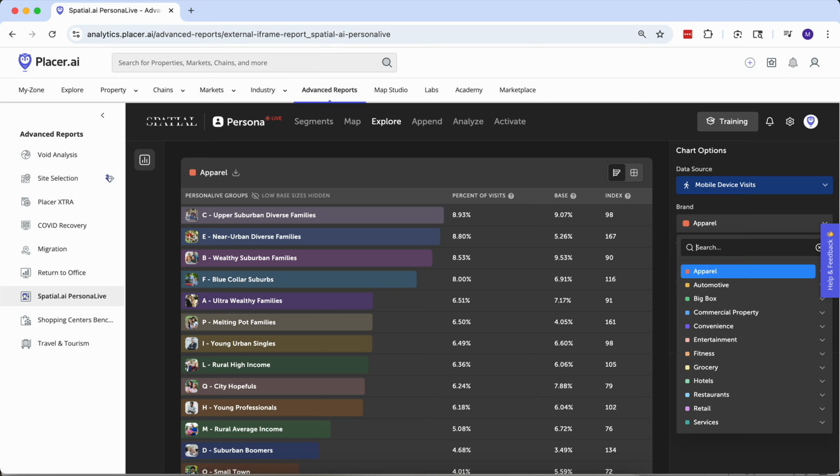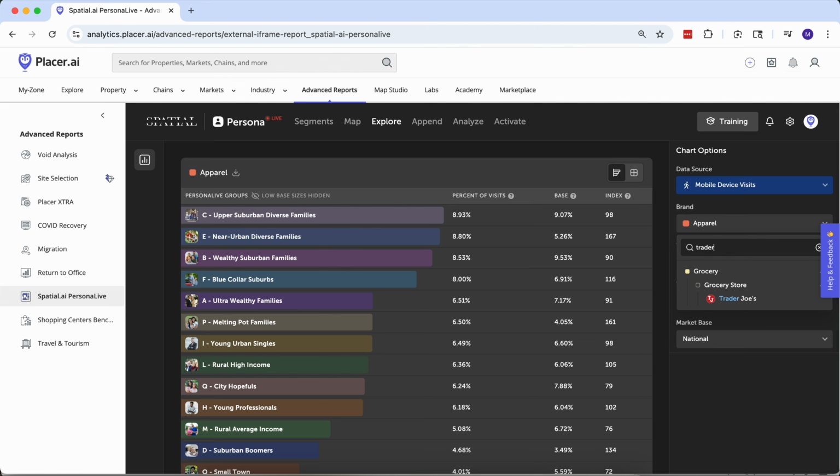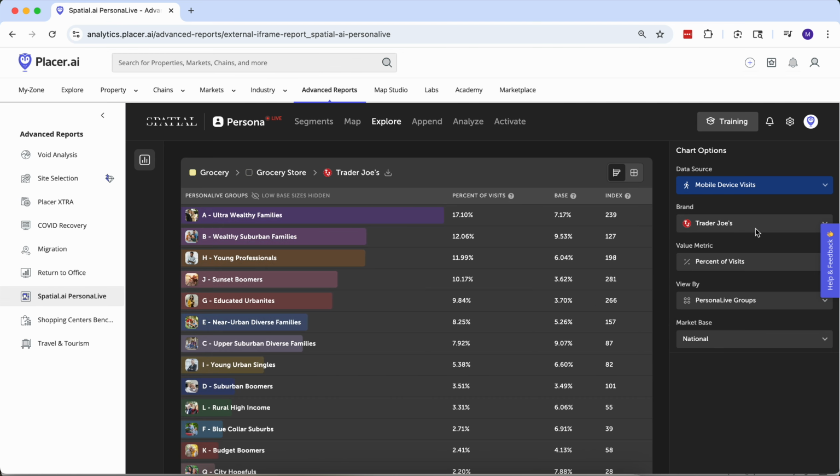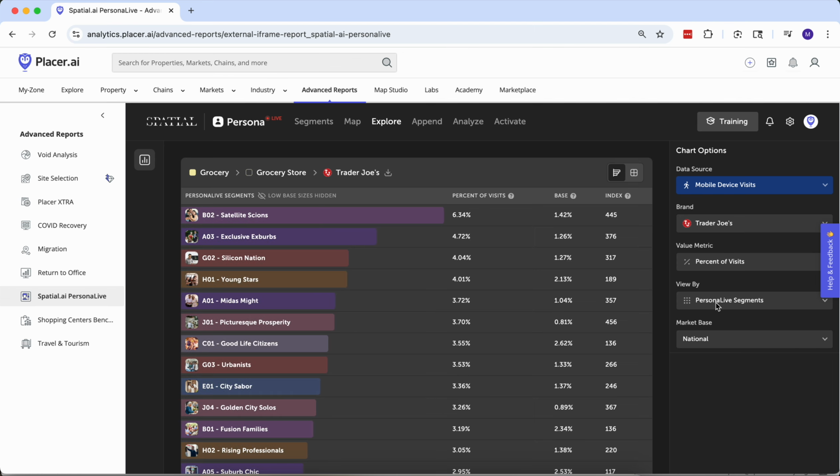Let's just use this as the example. Who goes to Trader Joe's the most across the nation? If we change that to the segments, it's our satellite scions and our exclusive exurbs. Those are the two household types nationwide going to Trader Joe's the most.